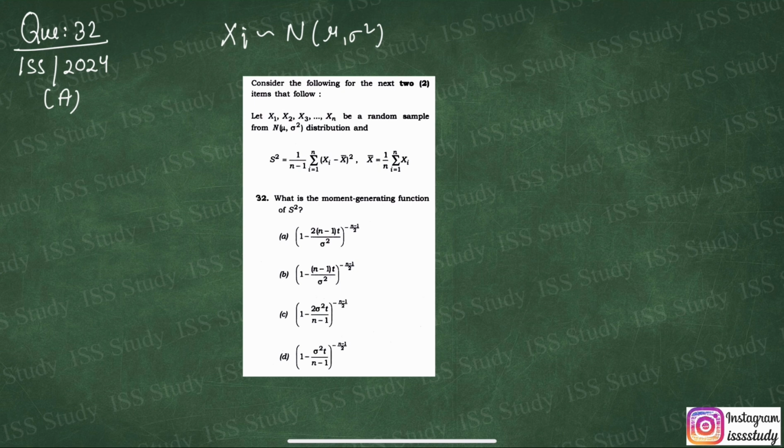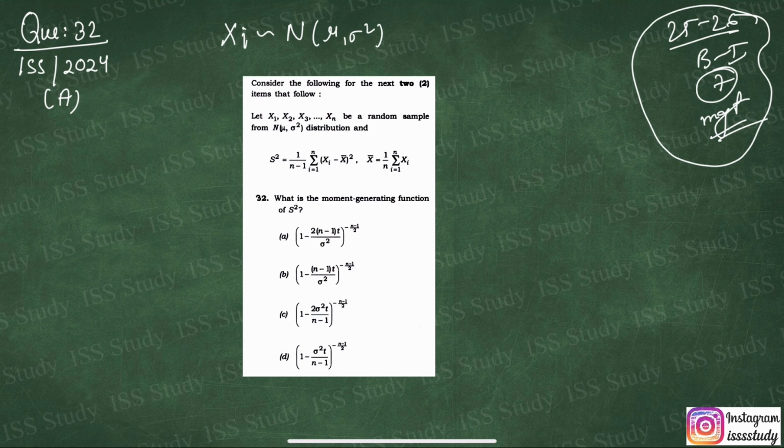So right now for the session 2025 to 2026 in my batch 1, I am teaching chapter number 7, which is related to MGF. So for all those students, this question is very easy because you have learned MGF now in this month, which is the month of June. Okay, so you have to do this question by your own.